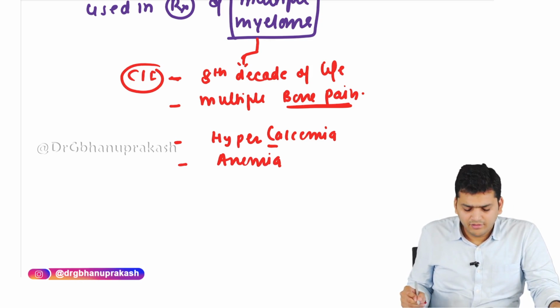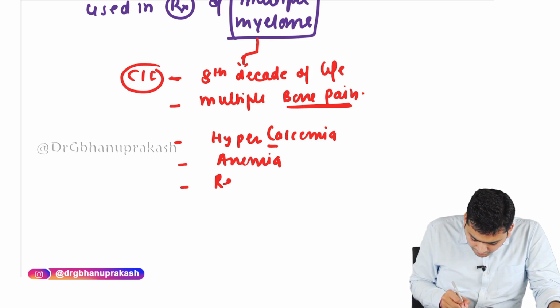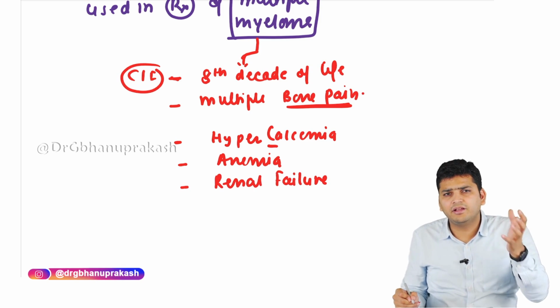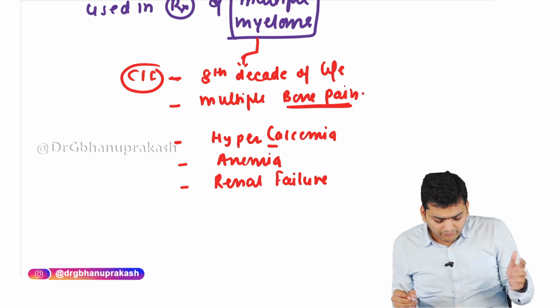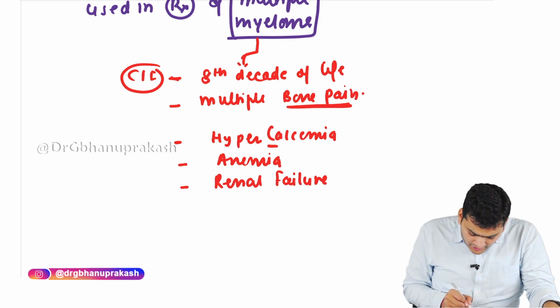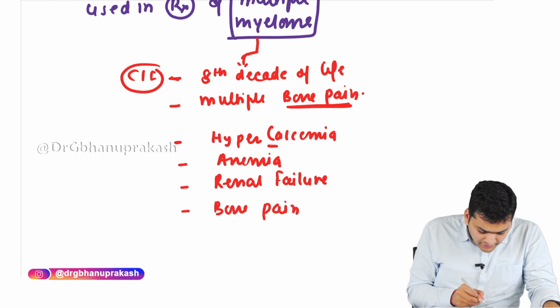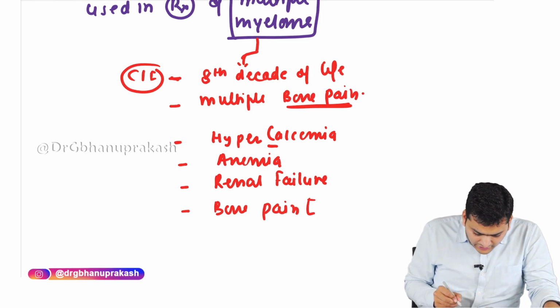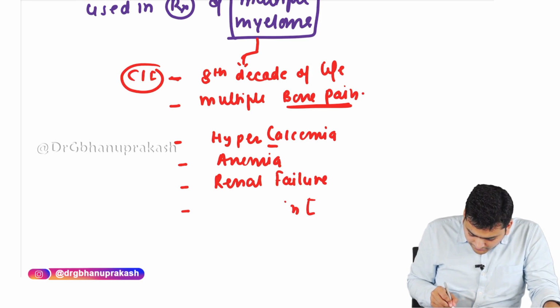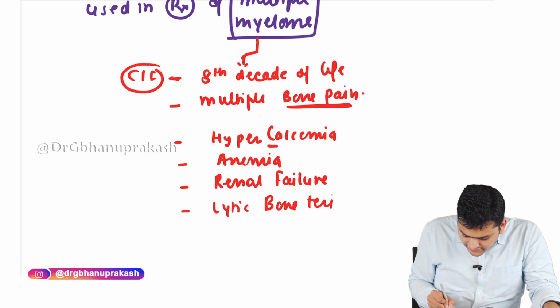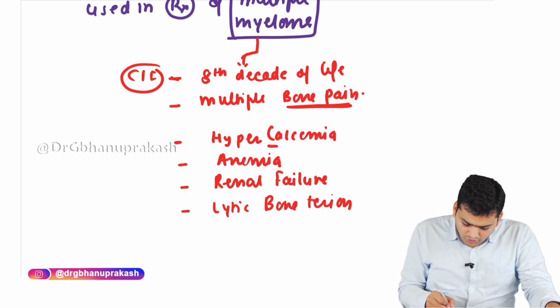Anemia is going to be there. There is going to be renal failure, because these proteins are coming in the urine and they will destroy the tubules also. So that will lead to renal failure. And the bone pain, as I said, is going to be there. The reason for the bone pain is the lytic bone lesion. So instead of bone pain, I will say there are going to be lytic bone lesions. There is lysis of the bone that is happening. So it is